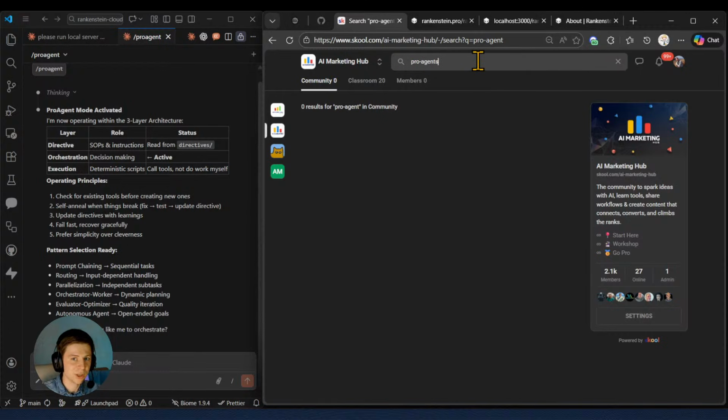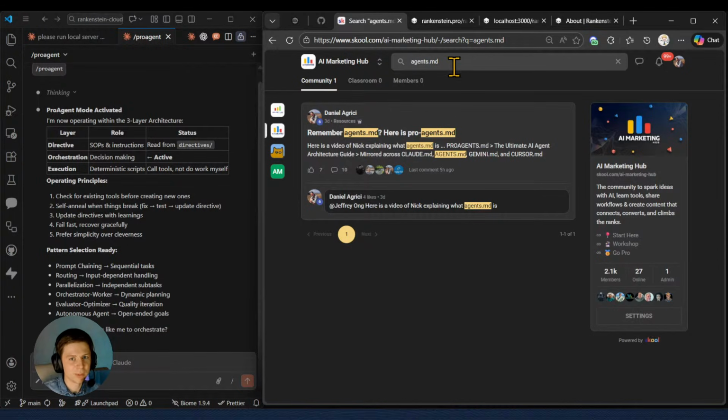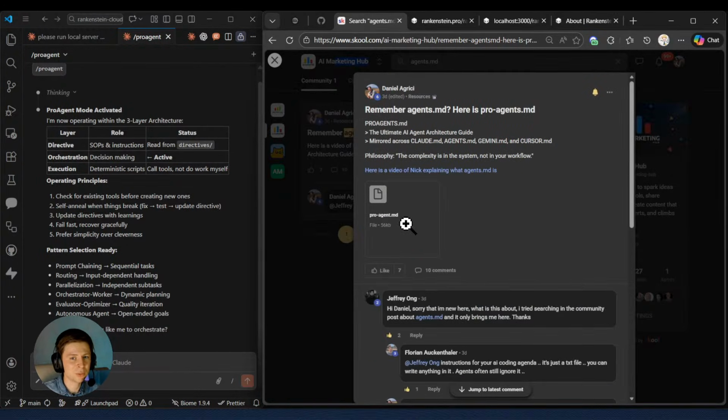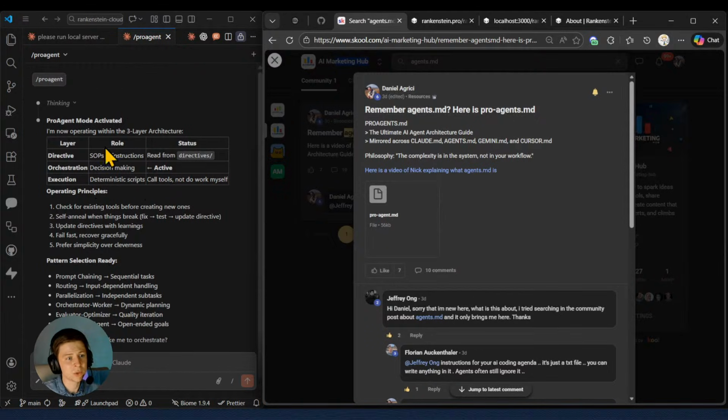I think it is pro agents. Okay, perfect. So just write agents.md inside the search and you're going to find this post. I have also attached the pro agent skill that I'm going to use in today's post. So you can just download it, put it in your Claude instance and say, hey, listen, make a skill out of this thing. And I just enabled it right now as a skill.